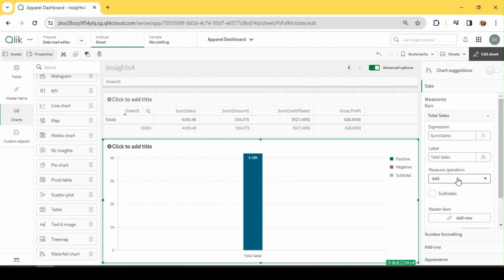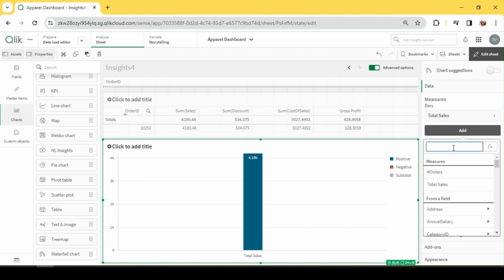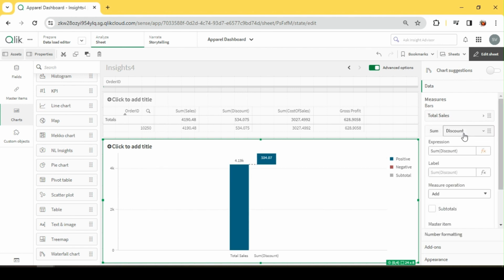This by default is given add. Okay, I'm just going to leave it as such. Then my discount. This discount I'm going to subtract from my total sales. So I'm giving it as subtract. The moment I give subtract, you could see it is being treated as a negative value and it is pointing downwards.